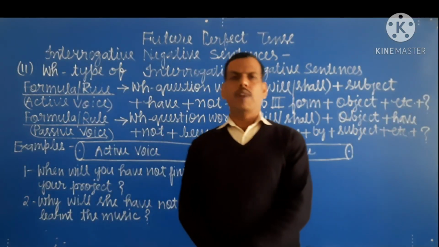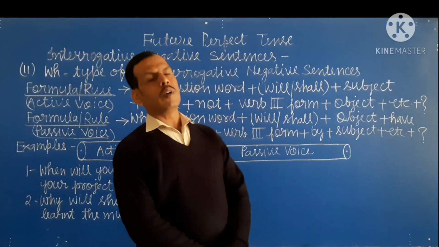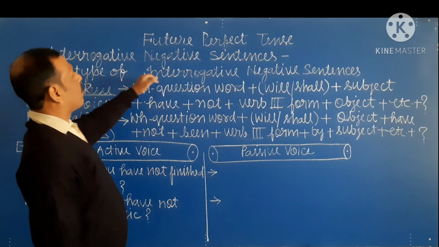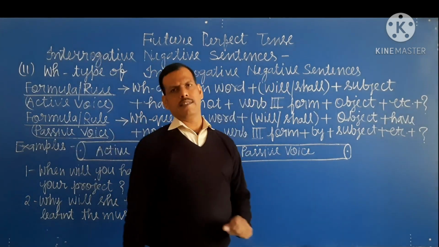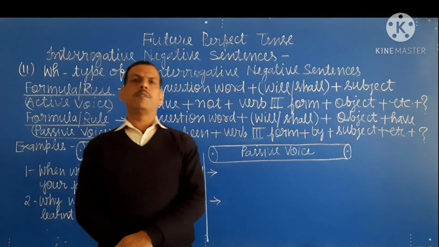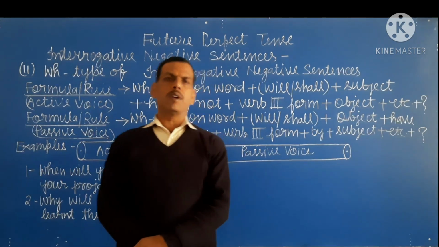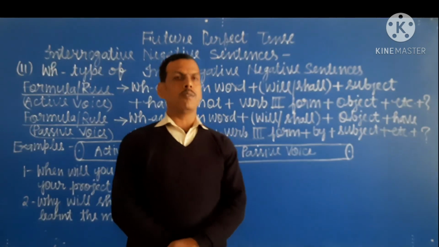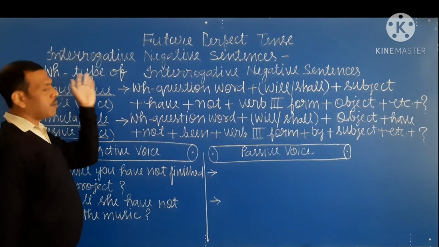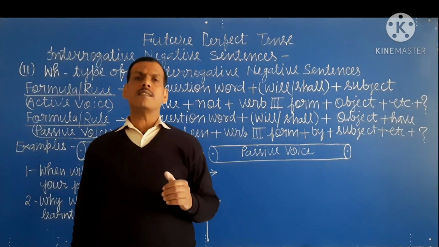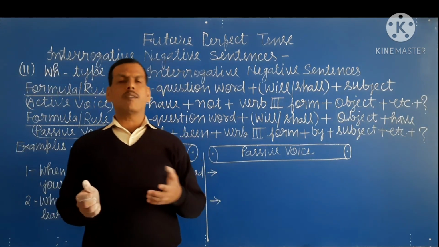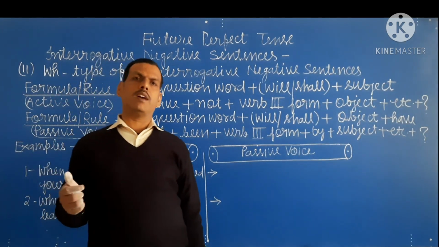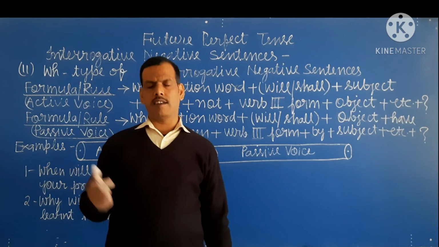Hello student, welcome back. Now we study about WH type of interrogative negative sentence. Dear student, in previous you have studied about yes/no type of interrogative, and now this is WH type of interrogative. Means the sentence starts with the WH question word like when, what, where, why, etc.